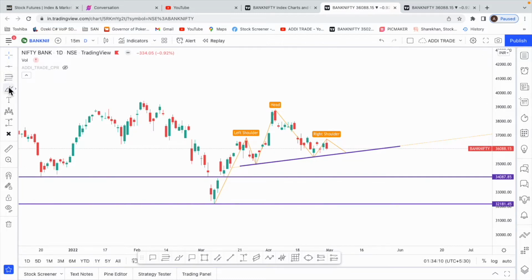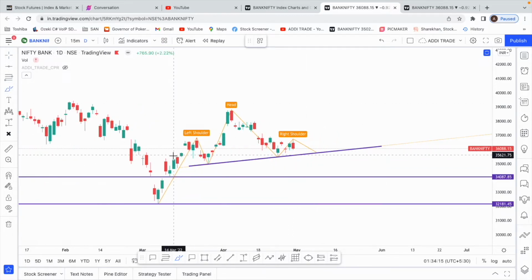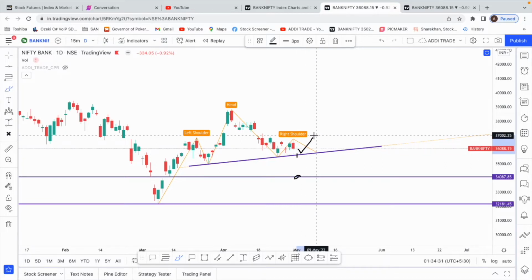Now will this come in a day? No, definitely not. So let's just see the possibilities how this might play out. And what I'm showing is on a daily chart, not necessarily it might happen on a Monday. So if this trend line breaks, there's a good chance we might get a fall until here, that is 34,000. But there is a possibility we might come again, take support of this trend line and bounce also from here. So we'll have to depend on the price action, not just blindly trade like always that we do. And if this level breaks for some reason, the head and shoulder target is coming in at 32,100.